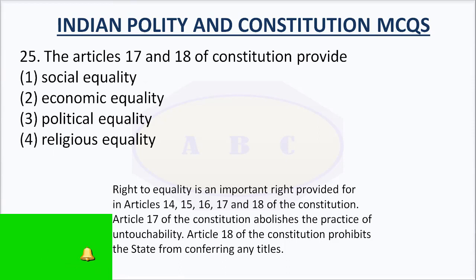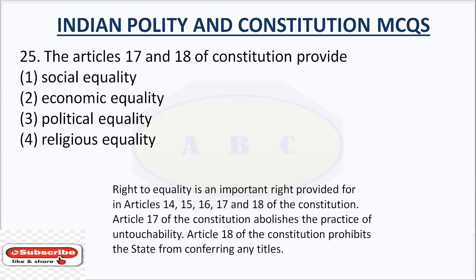Question number 25. The Articles 17 and 18 of Constitution provide option number 1 social equality, option number 2 economic equality, option number 3 political equality, option number 4 religious equality. The answer is social equality.